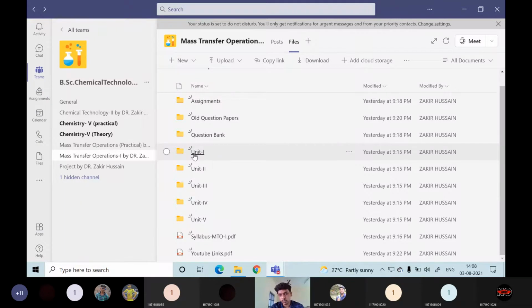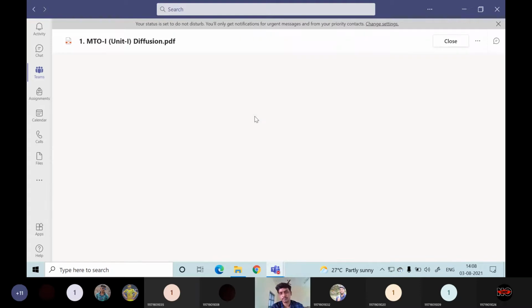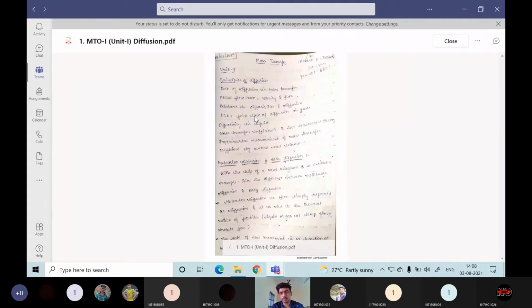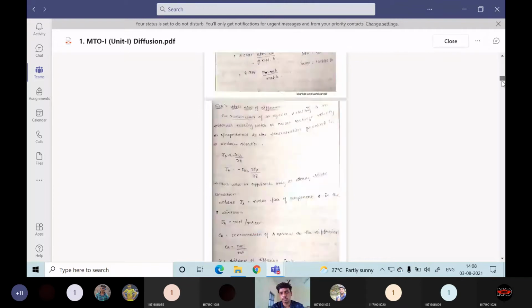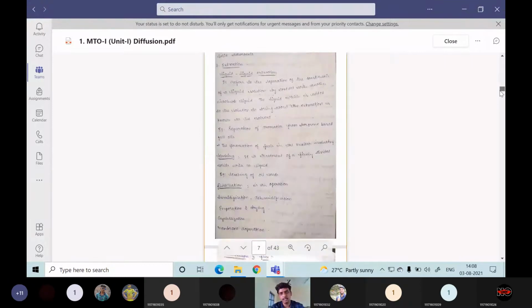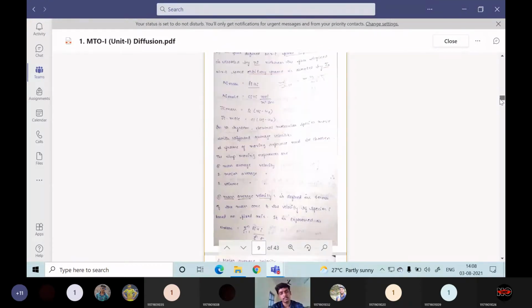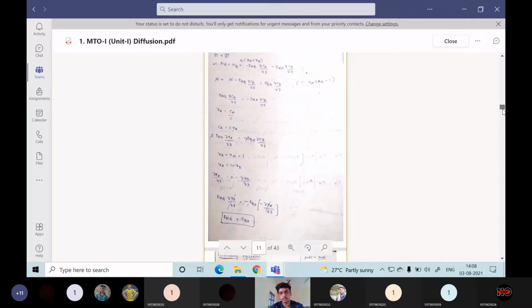So this one is the unit 1 folder. In this one, I have uploaded the notebook. Whenever unit 1 is completed, I will be uploading the whole PPT and PDF in this folder only. So this is the unit 1 handwritten notes. You can go through this one. Whatever the portion, whatever the text is required according to your portion, everything is there in this one. Apart from this, the Treybal textbook I will be discussing during the syllabus discussion. So you can refer to that textbook.